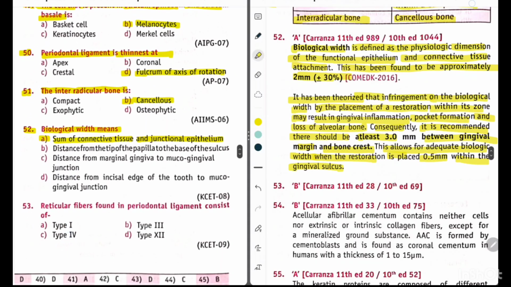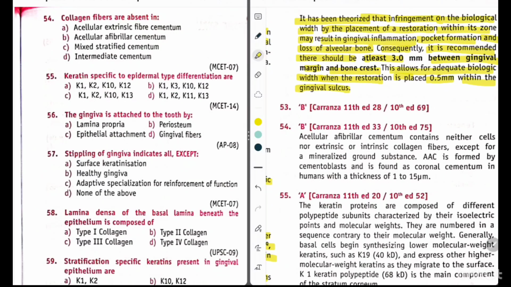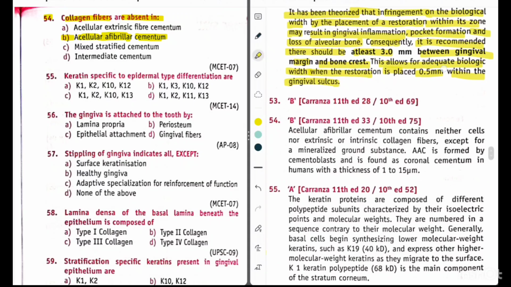Okay. Now question 53. Reticular fibers found in periodontal ligament consist of. So its answer is option B, type 3. Now question 54. Collagen fibers are absent in. So its answer is acellular afibrillar cementum, because it says afibrillar, so there are no fibers present. So collagen fibers are absent in acellular afibrillar cementum.